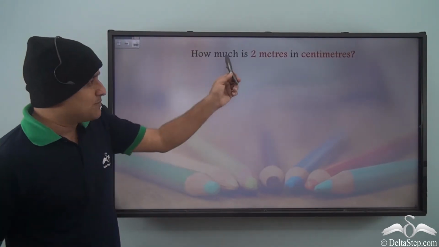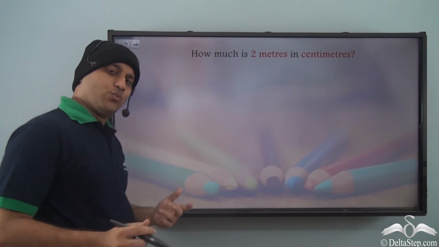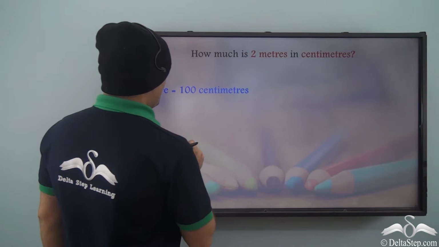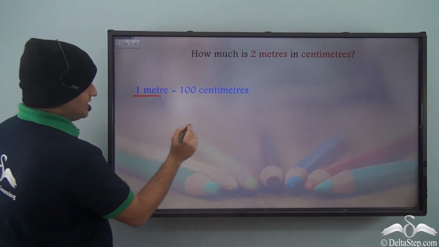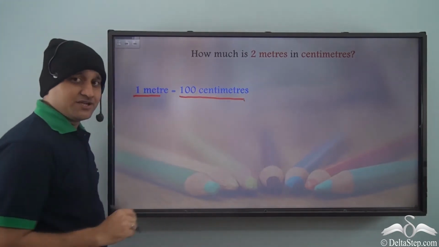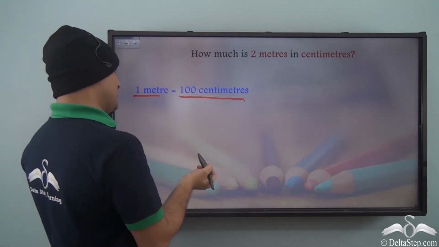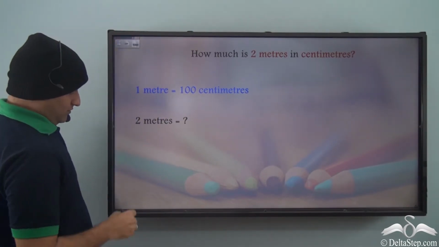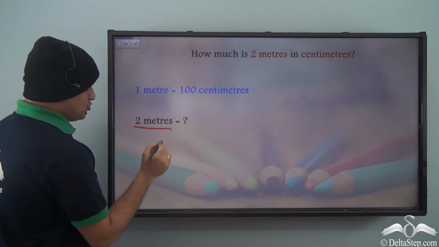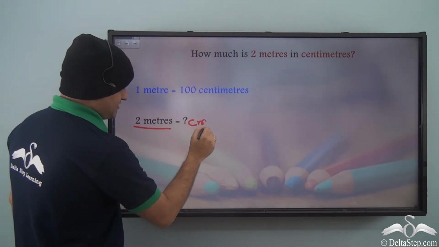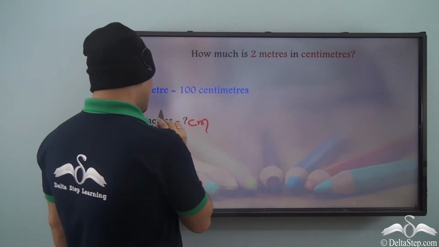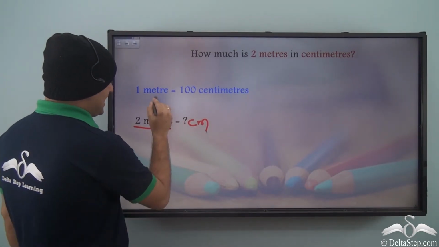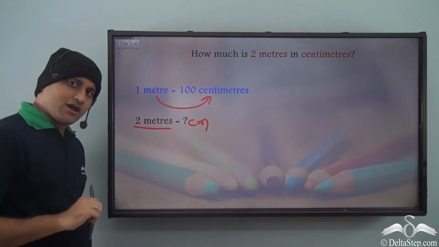Now, can you tell me how much is 2 meters in centimeters? Well, we can really calculate. Now, what do we know? We know that 1 meter is 100 centimeters. Now, you need to convert from meter to centimeter. So, the question is, how much is 2 meters in centimeter? So, what are we converting here? Well, again, we are converting here from a larger unit to a smaller unit.